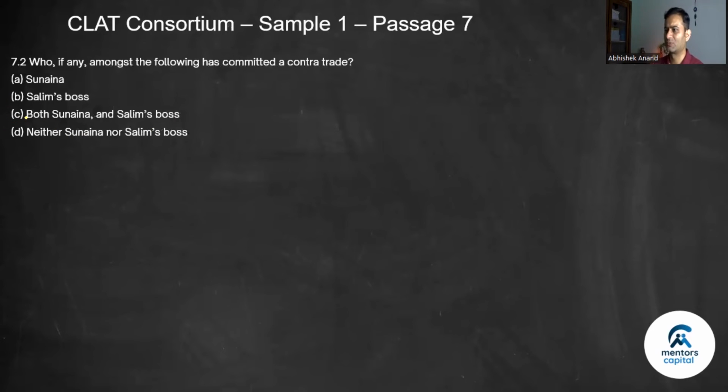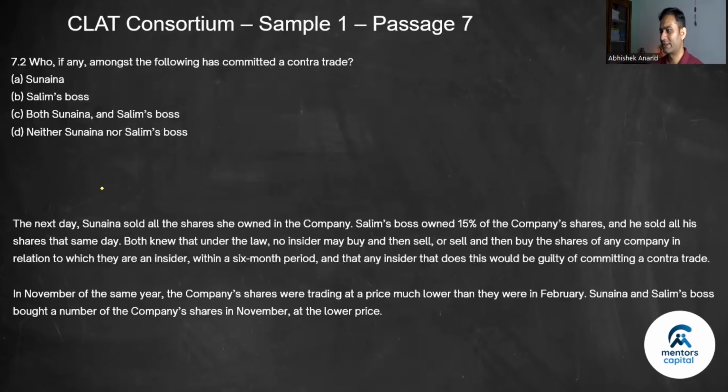Let's go to number 2. Who, if any, amongst the following has committed a contra trade? See, contra trade has a condition, 6 months. So neither Sunaina nor Salim bought shares within 6 months. So neither of them is guilty. So 7.2, the answer is D because of this condition.